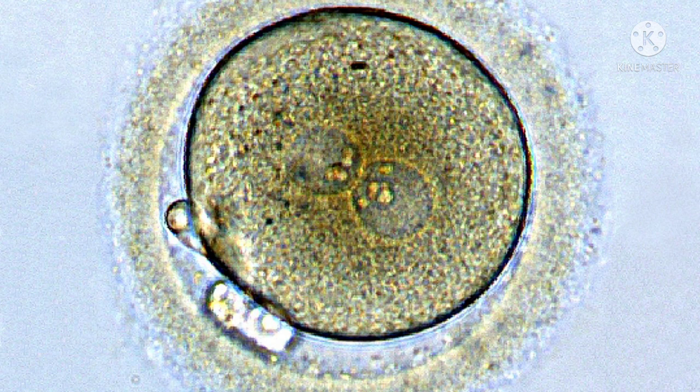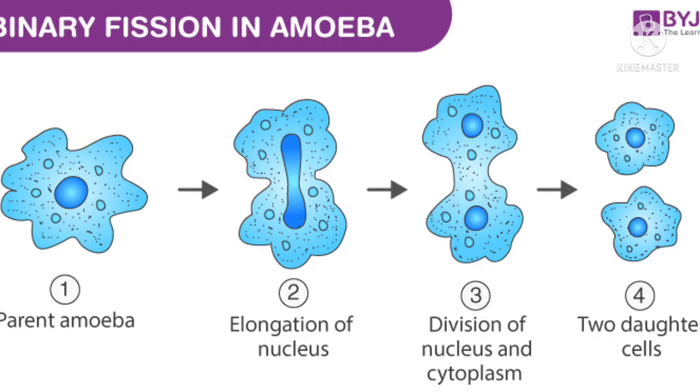So that is sexual reproduction. But certain animals are unable to produce gametes. In such animals, asexual reproduction takes place, and it is of two types: budding and binary fission.